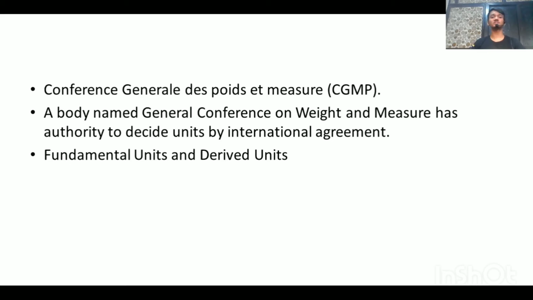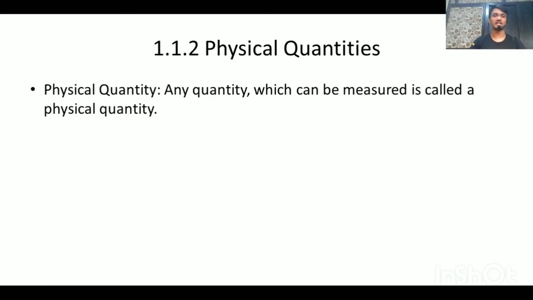So the Conférence Générale des Poids et Mesures (CGPM), also known as the General Conference of Weights and Measures, has authority to decide units by international agreement. It has been decided that this body will establish standard units for our measurement. There are two types of units: fundamental units and derived units. Let us see about them in the next slide.